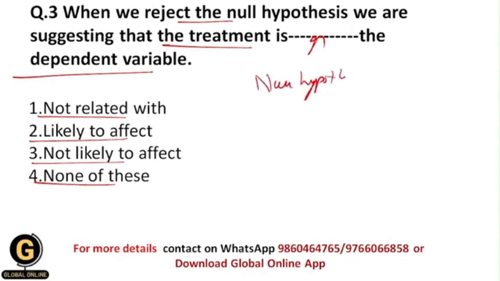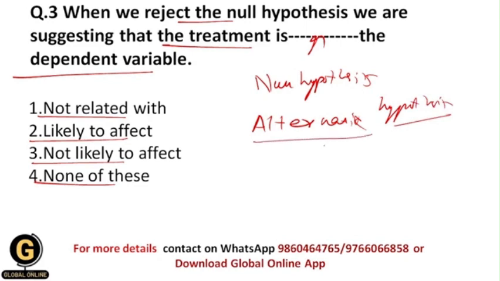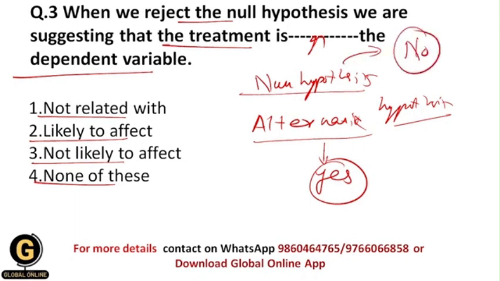So basically, students, there are two basic types of hypothesis in the whole research process, and those are null hypothesis, okay, that I have given the definition for earlier in this video, and the other one is alternative hypothesis, which is also called the research hypothesis. Because in the alternative hypothesis, we predict that there is a relationship between the two variables, but in the null hypothesis, we predict that there is no relationship between the two variables under study.